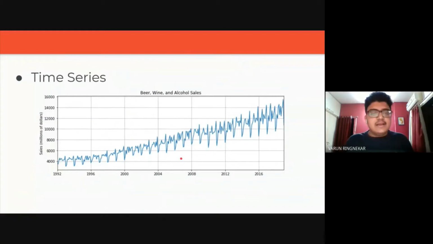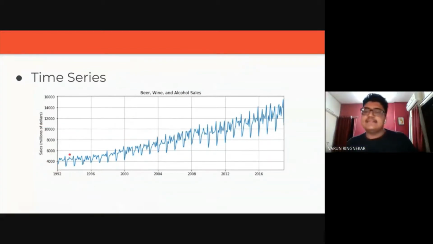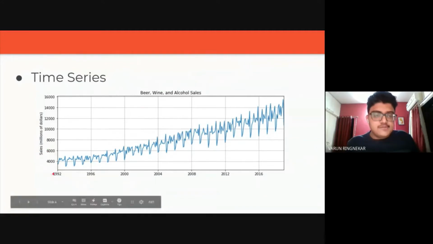By looking at this, maybe the trend I was talking about is not blatantly obvious. Some trends are somewhat obvious, like the data gradually increasing as the years go by. But there are some finer details we can pick up if we look a bit deeper. If we look at the first year, from 1992 to 1993, you can see there's a little spike at the end of the year.